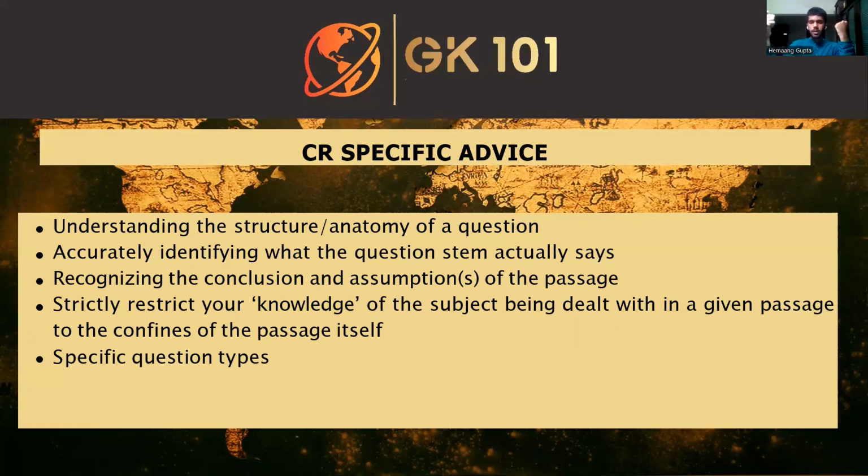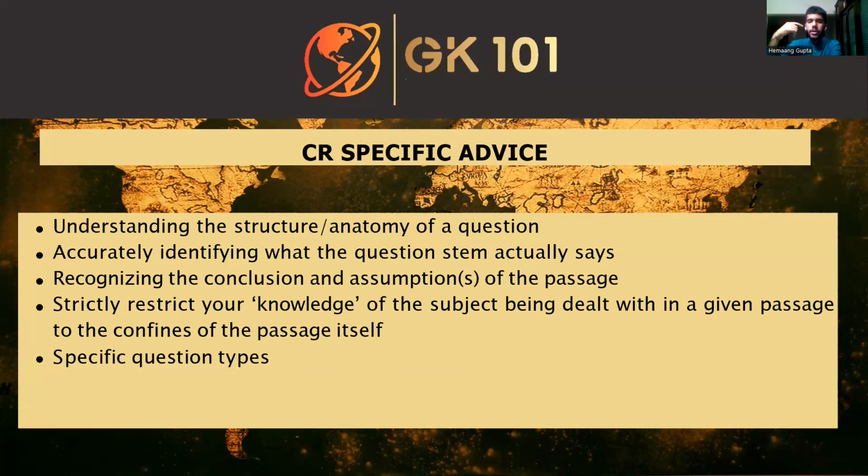Another facet of the same point is that, again, in CLAT 2023, there were many questions that were very specific and explicitly related to one particular line or part of the passage. And I think this was a mistake that a lot of us made in the sample papers as well.